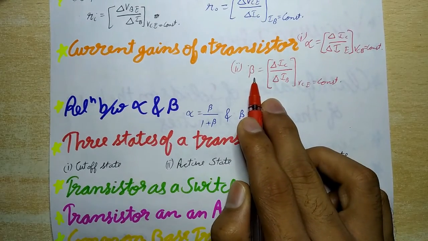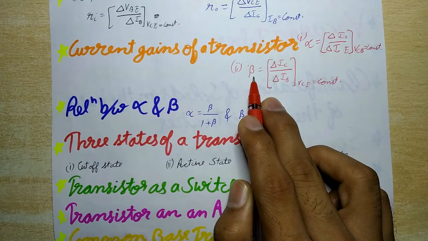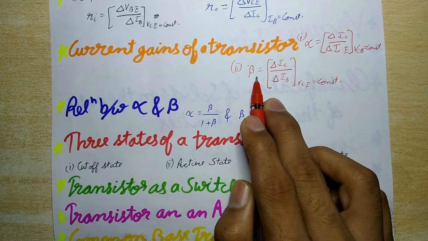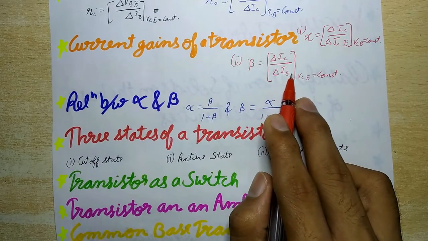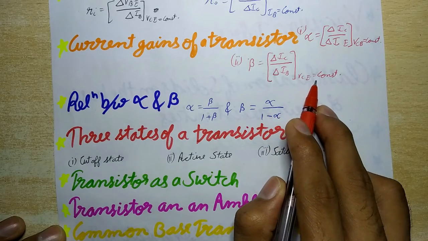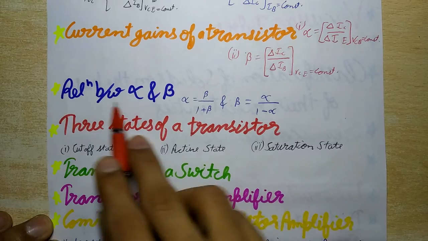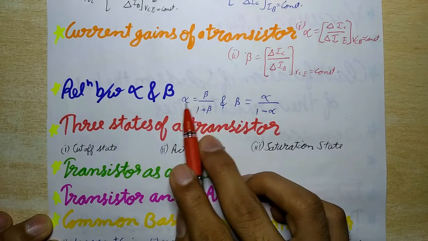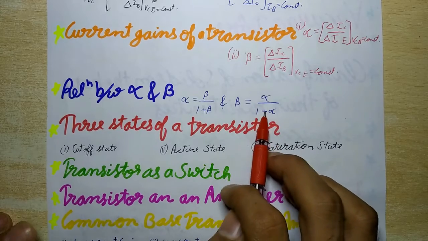And second is common emitter current amplification factor or AC current gain, that is beta. It is the ratio of the small change in the collector current to the small change in the base current when the collector emitter voltage is kept constant. So beta is equal to del IC upon del IB, where VCE is a constant. Now next is the relationship between alpha and beta. So alpha is equal to beta upon 1 plus beta, and beta is equal to alpha upon 1 minus alpha.